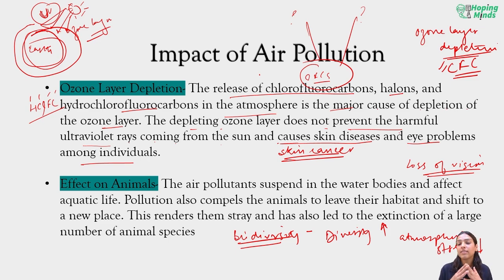Now when there's an extinction happening, the environmental stress of that biodiversity is of course going to increase. This is going to not only render those animals stray but affect a whole ecosystem at large, which will then have an impact on us.